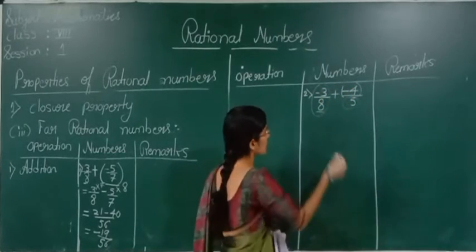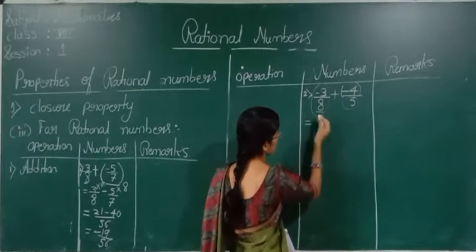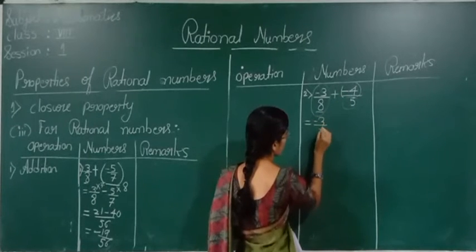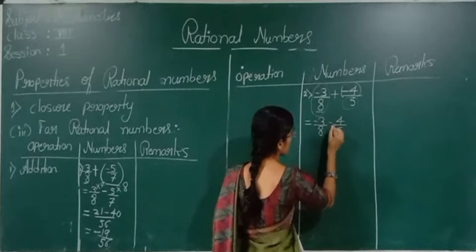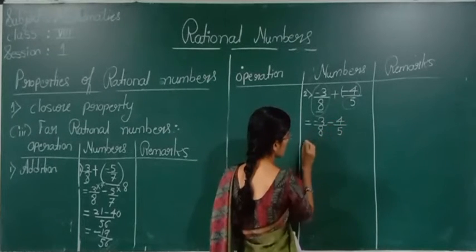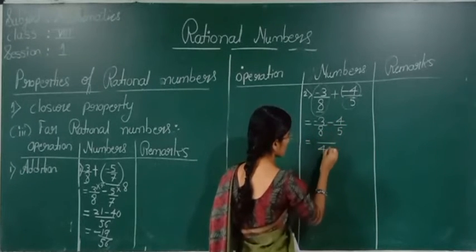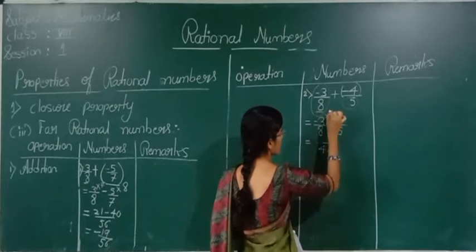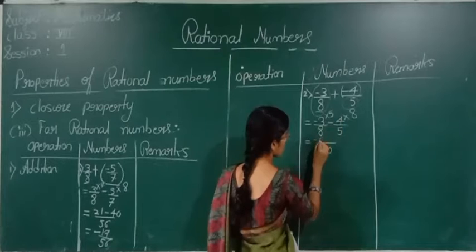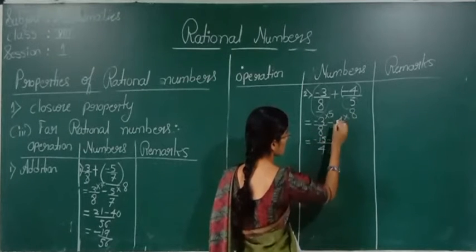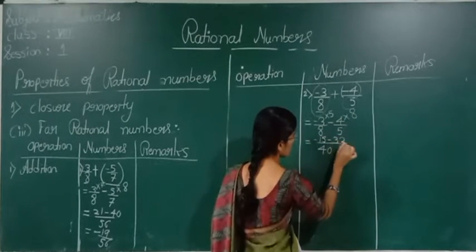Okay. Now we will solve this. Minus 3 by 8 plus minus 4 by 5. The LCM of 8 and 5 is 40. 8 5s are 40, 5 3s are 15 minus, 8 4s are 32.